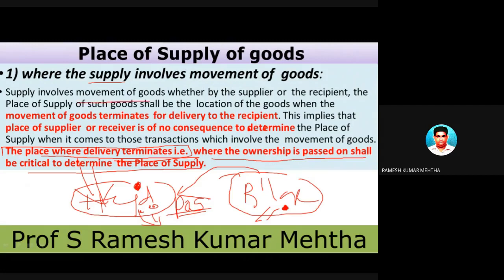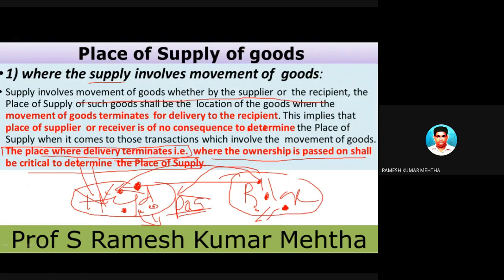Supply involves movement of goods, whether by the supplier or the recipient himself. The buyer can also go to Bangalore, place an order with the supplier, and transport the goods to Hyderabad. It doesn't make any difference whether the buyer or the supplier takes care of the transportation; the goods are being transported, and the supply involves movement of goods.